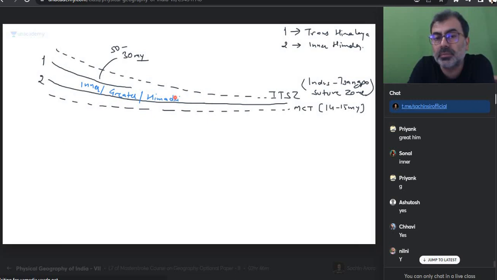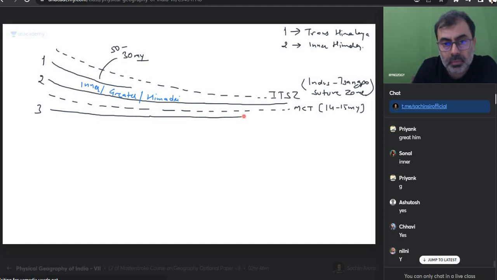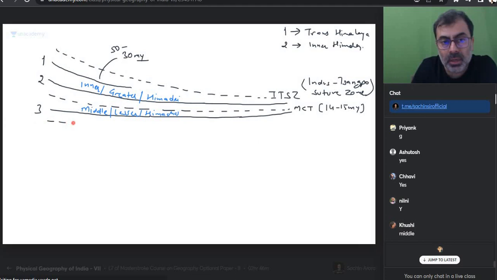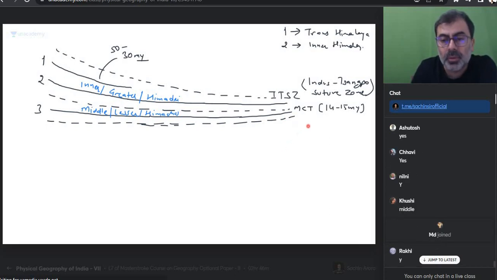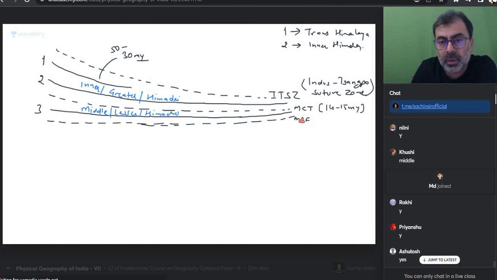Main Central Thrust. After that, the third one got lifted up. Can you see I'm keeping it wider on the west, narrow on the east? What is this? This is middle Himalaya, lesser Himalaya, or Himachal. And when this got lifted up, will a fault line be created? We call this MBF, Main Boundary Fault. When was this created? 4 to 5 million years ago. Is everyone okay?